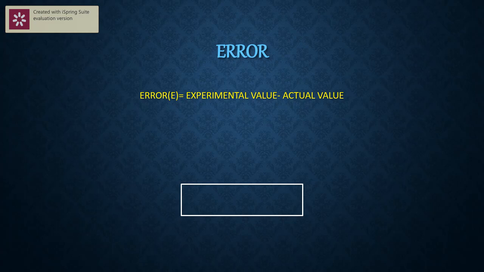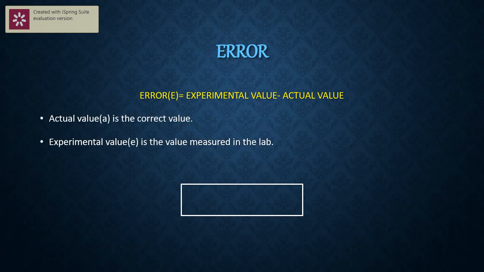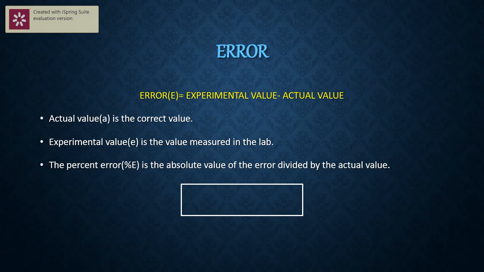So error equals what? Experimental value minus actual value. Actual value is the correct value. Experimental value is the value measured in the laboratory. In this case, 19.5 is the experimental value. Actual value is what? It is 20 gram.